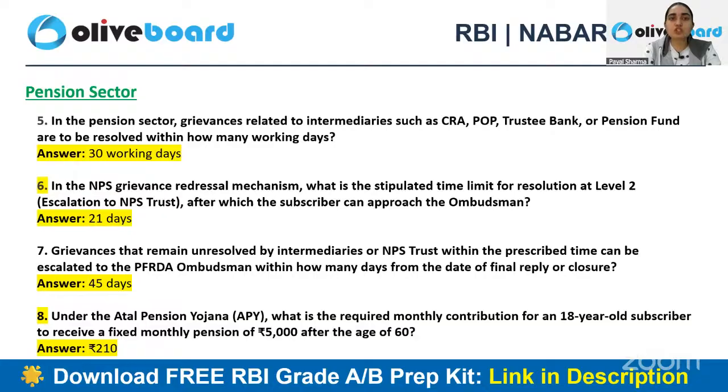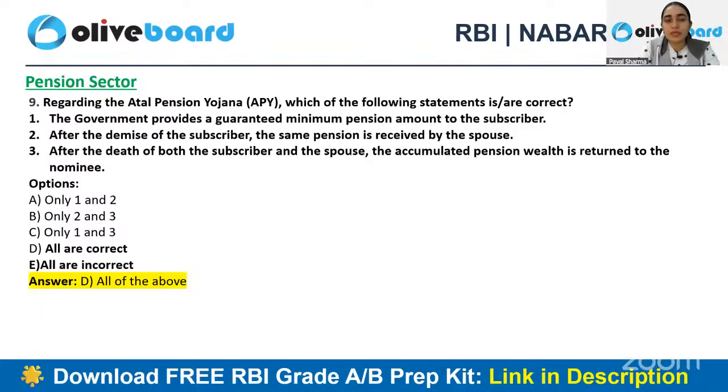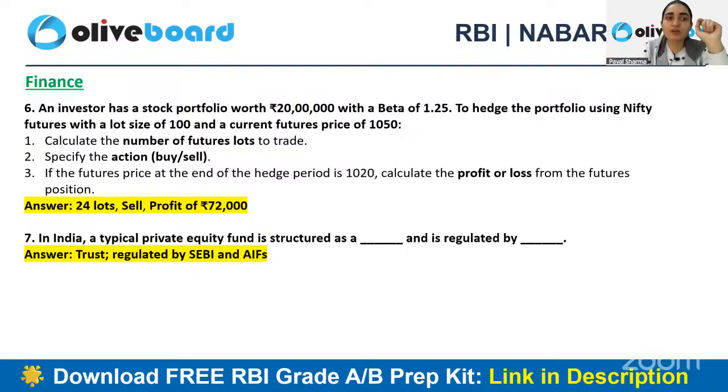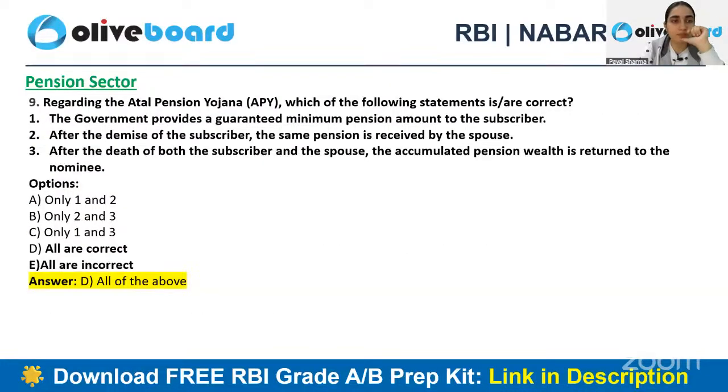Next question, which is related to pension sector, is something which is again related to pension, like Atal Pension Yojana only. Now you're having three statements here, which is again very, very easy to approach. So you're having multiple options as well. The first statement says, the government provides a guaranteed minimum pension amount to the subscriber. I've already told you 1 to 5K, that is 1000 se leke 5000 tak. So this is the correct answer.